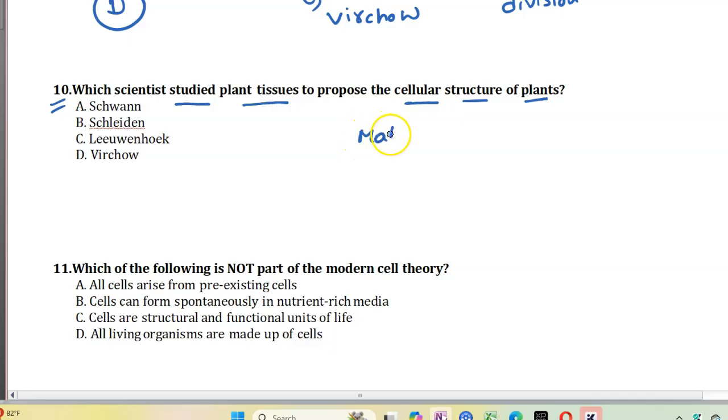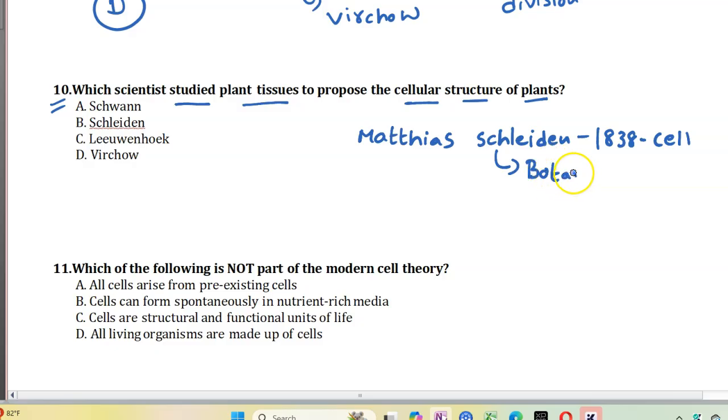Matthias Schleiden is a botanist. In 1838, he explained the cell as the basic unit of life. And he is a botanist who worked on plant cells, different types of plants and tissues. Theodor Schwann is a zoologist.